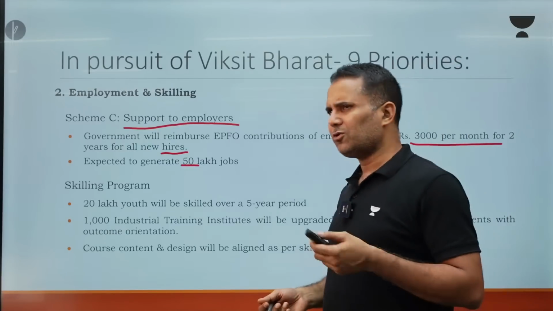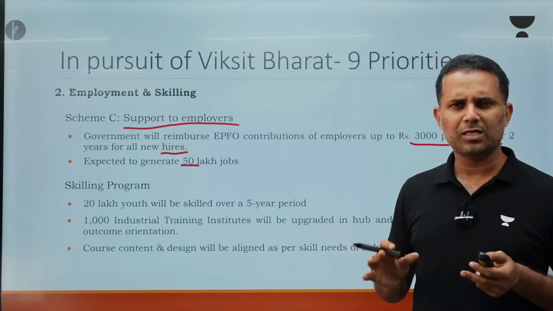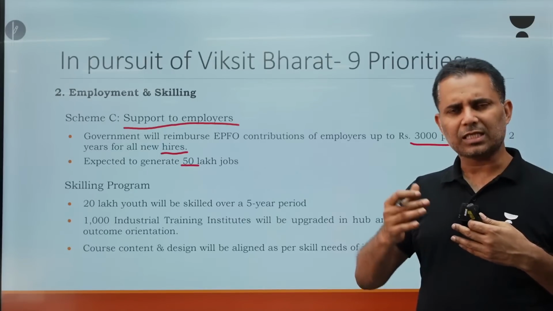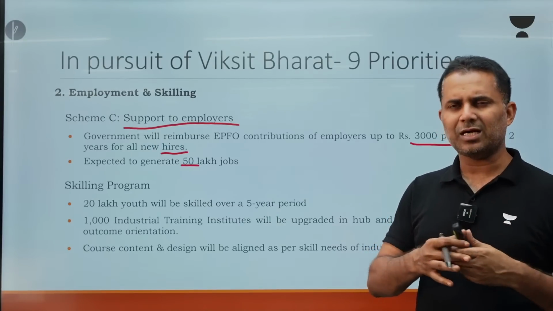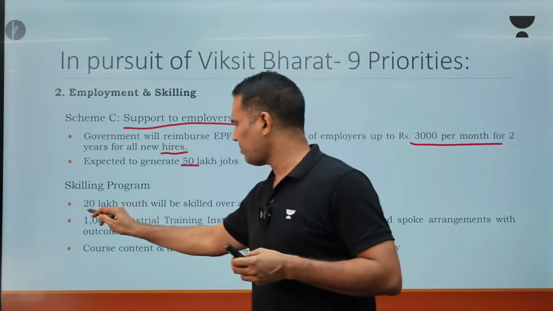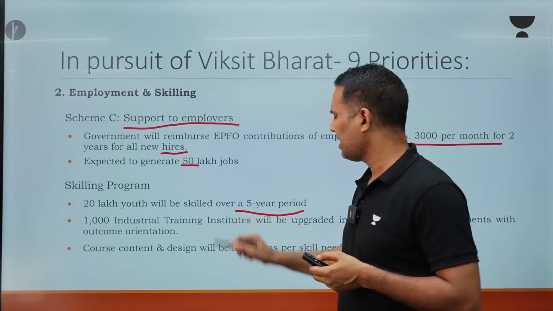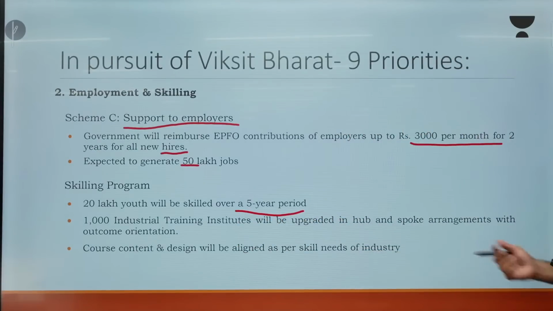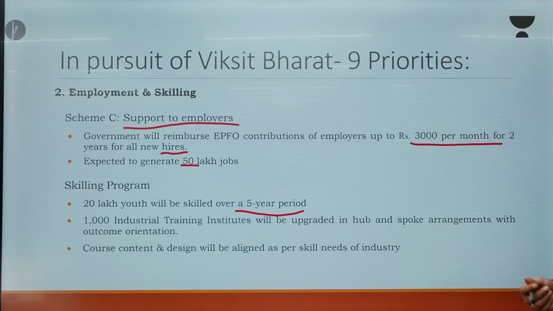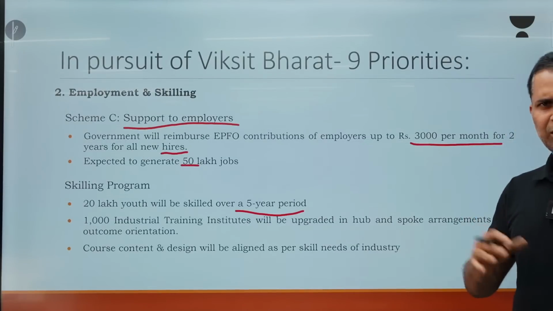Skilling program, as you know, in India, only around 4.5% of youth are formally skilled. So there is a huge gap in skills. Among the people who are educated, hardly 50% are employable. So the government is going to meet that skilling gap: 20 lakh youth will be skilled over a 5-year period. 1,000 industrial training institutes will be upgraded, hub and spoke model, and course and content design will be aligned as per the skill need of the industry. So the government will interact with the industry, and courses will be modified and changed so that they suit the industry's requirements.